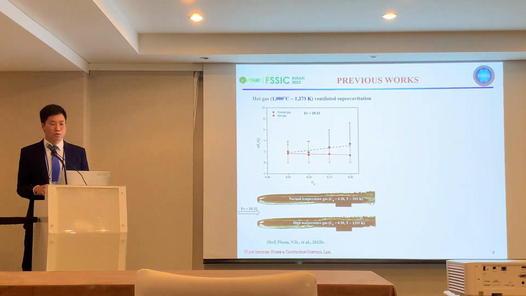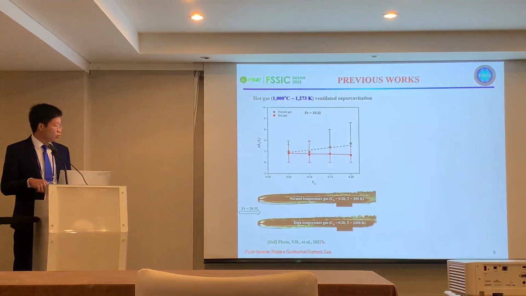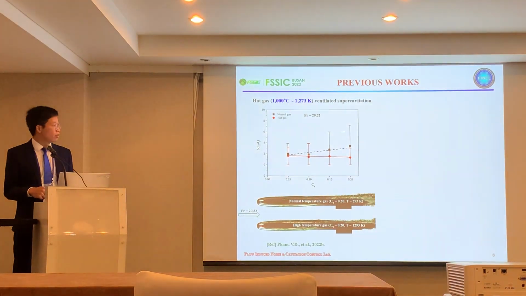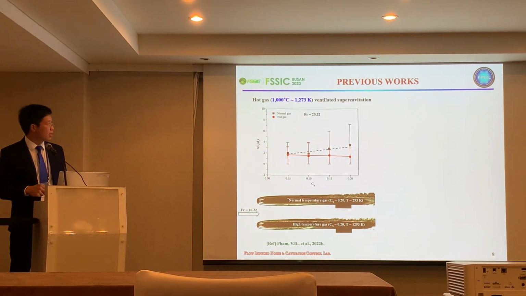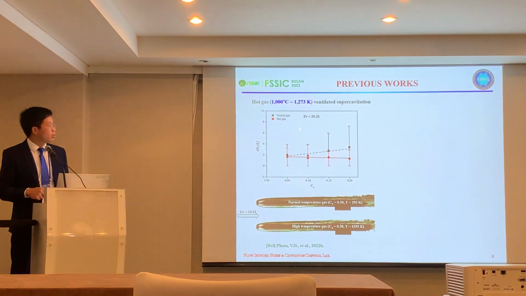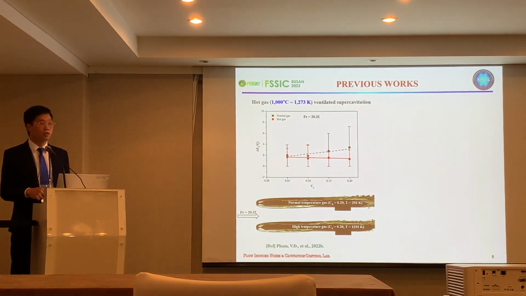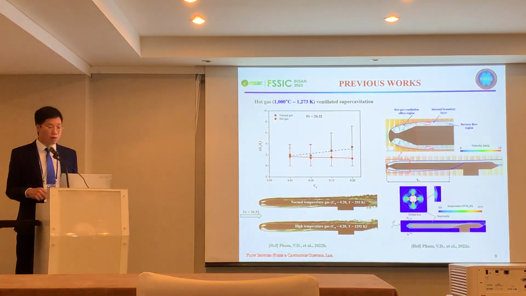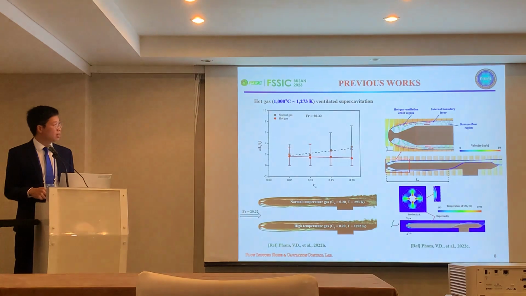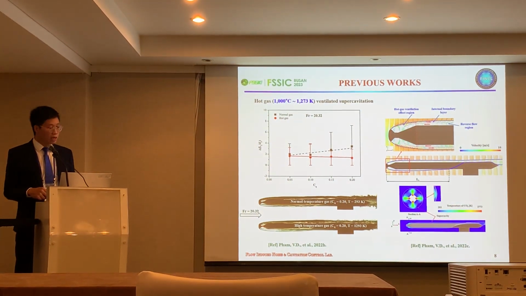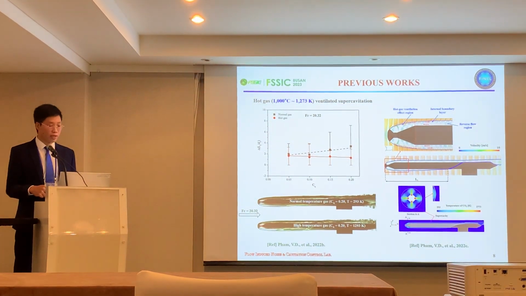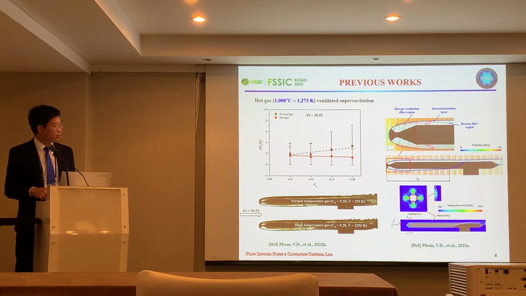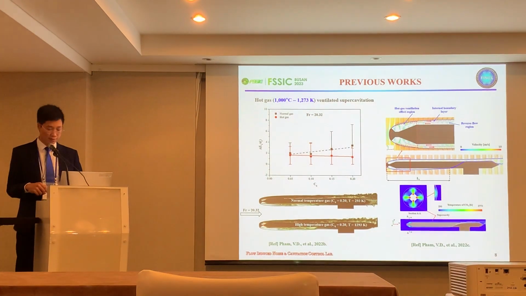Related to hot gas supercavitation, in 2022, we conducted an experiment to investigate high temperature gas. The results showed that high temperature gas, about 1000 degrees Celsius, has a considerable effect in reducing the supercavity length fluctuation compared to normal temperature gas. By applying a numerical method, we observed 3 distinct regions inside the supercavity: the hot gas ventilation effect region, the internal boundary layer, and the reverse flow region. We also observed the temperature distribution inside the supercavity.